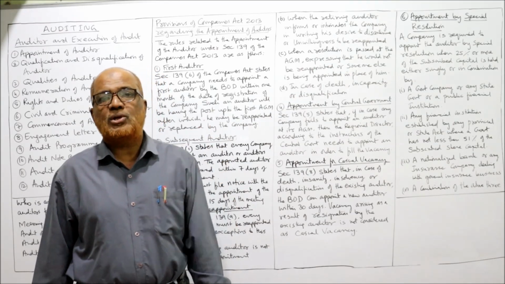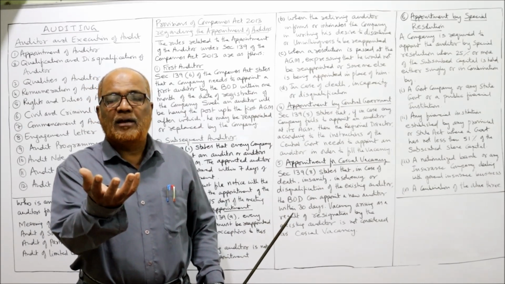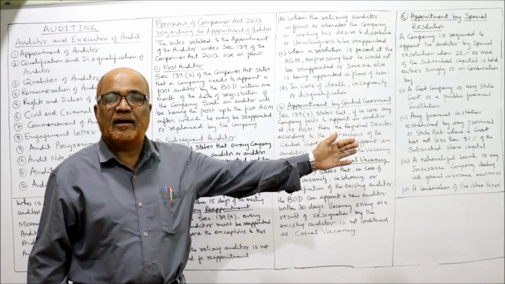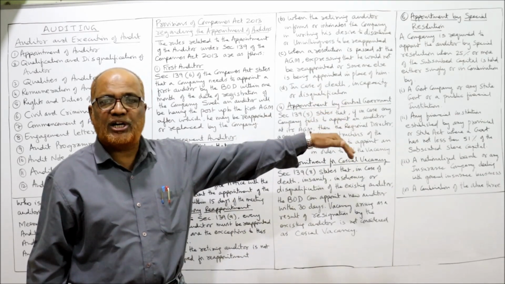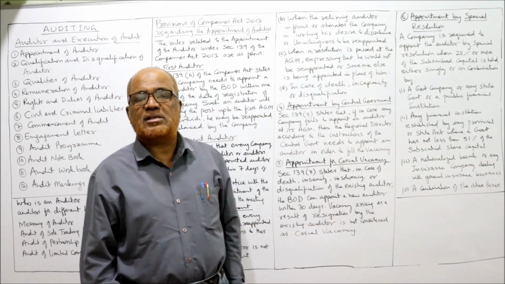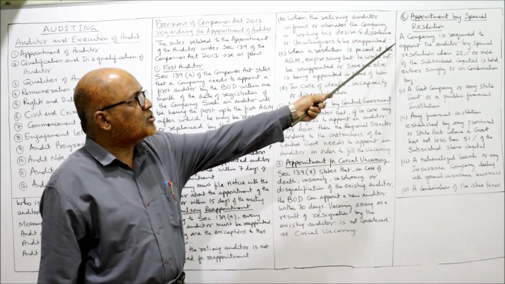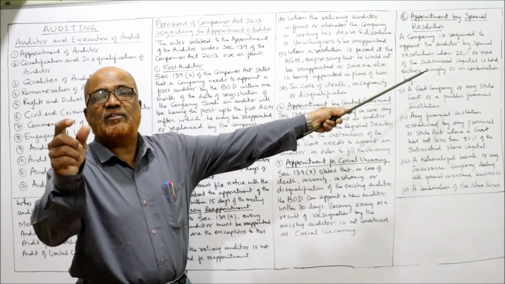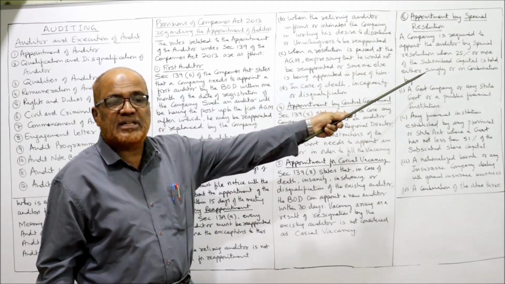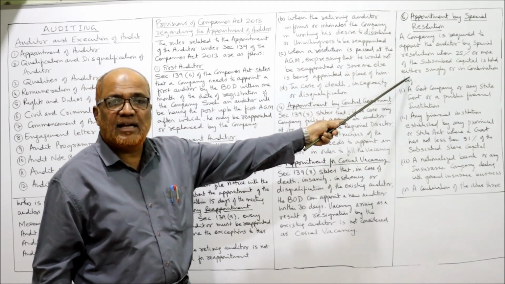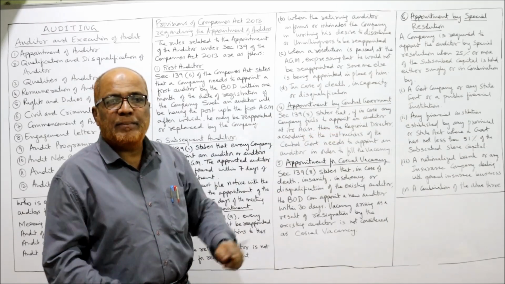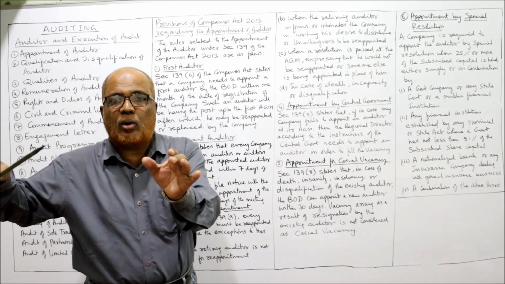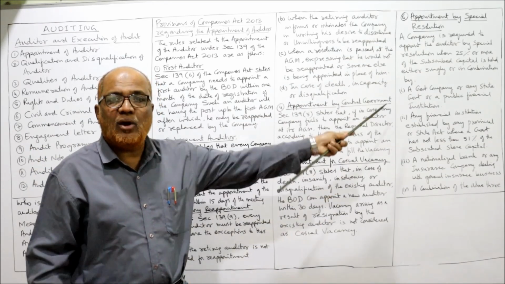This is required if in a company 25% or more of the paid up capital is held by a government company or state government or bank or insurance company or financial institutions, etc. That means if XYZ company is there, in this XYZ company 25% or more is held by any of these.